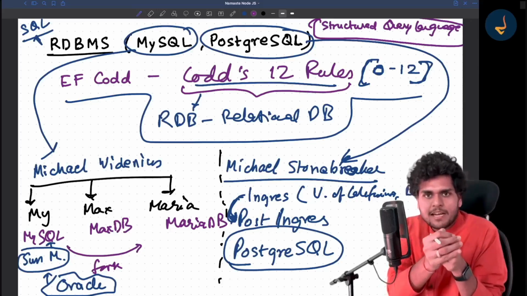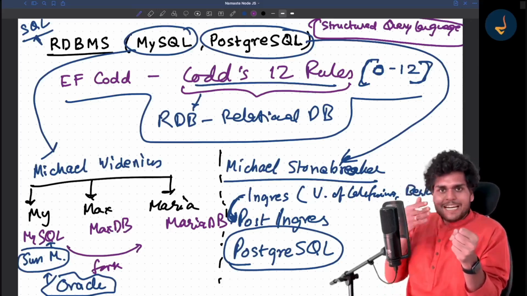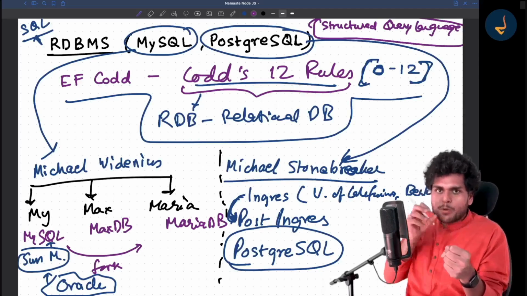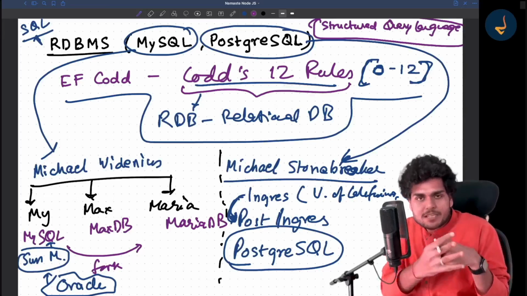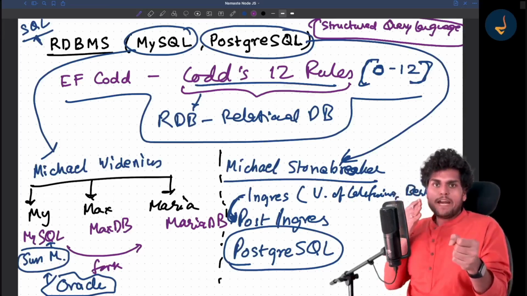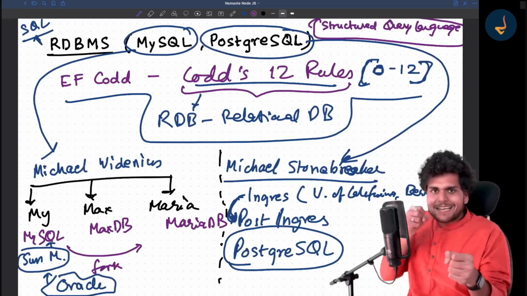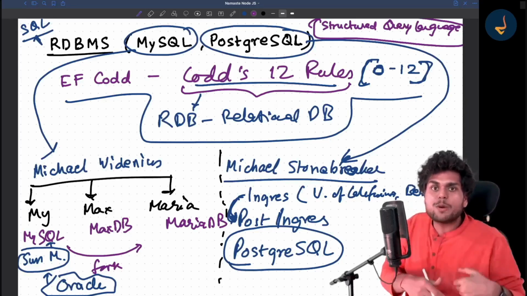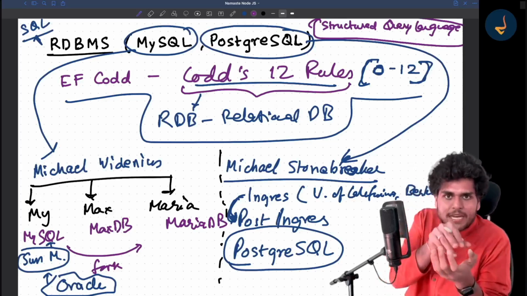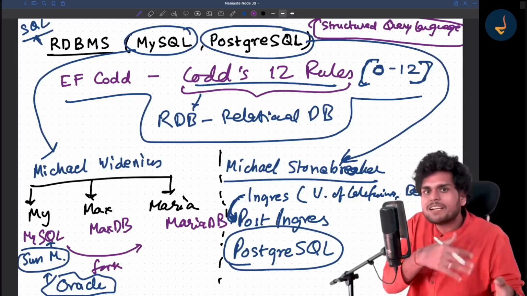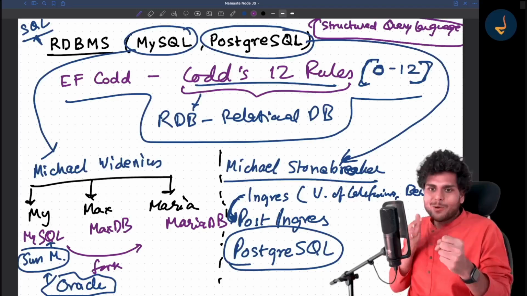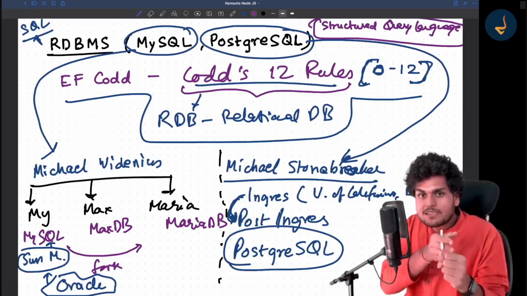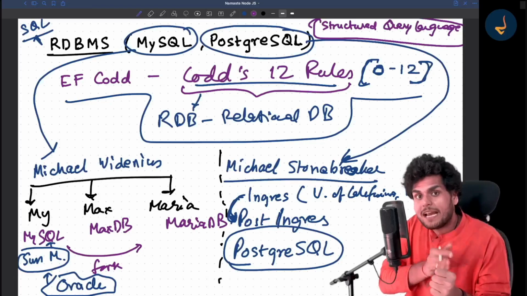Now you need a way to interact with that database. Also, you need to put some data into it and get some data out of it. You need a database management system. When you are putting data in or getting data out, these things are known as queries. So you'd make a get query, post query. You might have heard of get query and all that stuff, right? So you need a query language to interact with that database. That is structured query language, right?